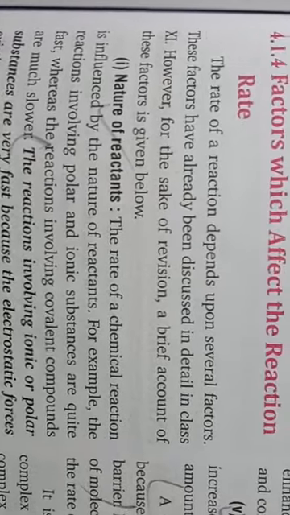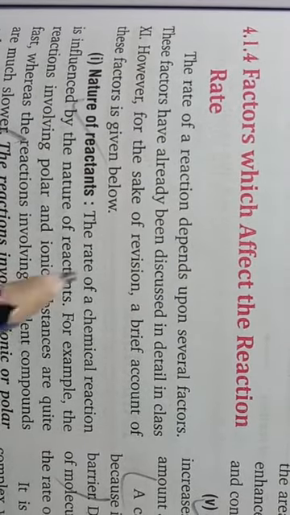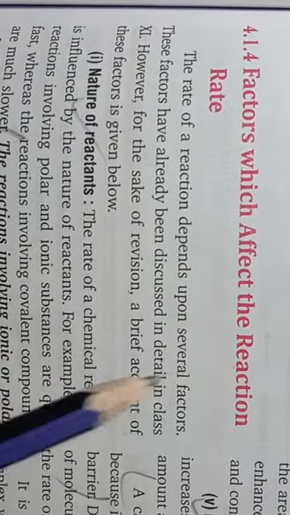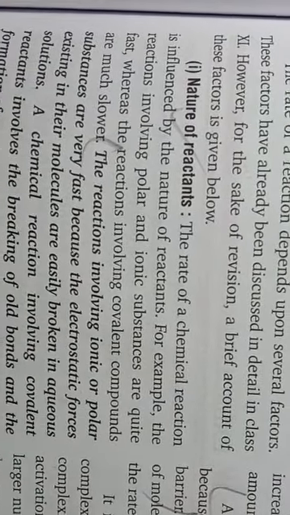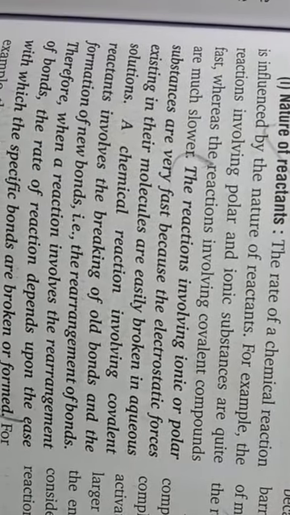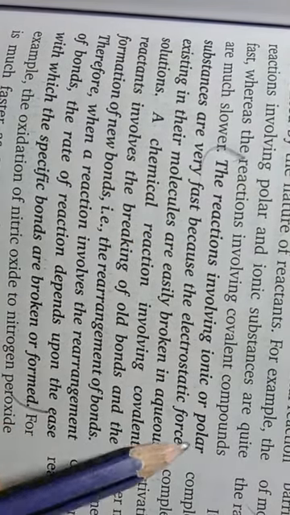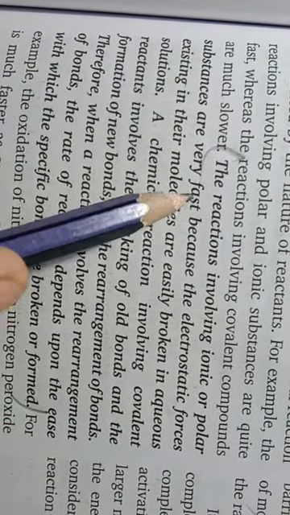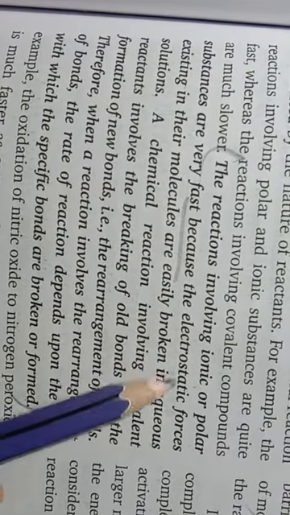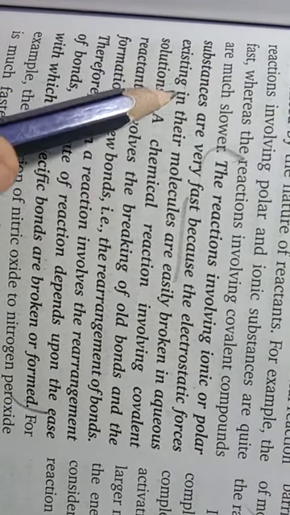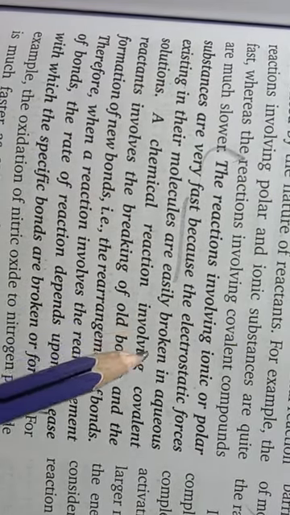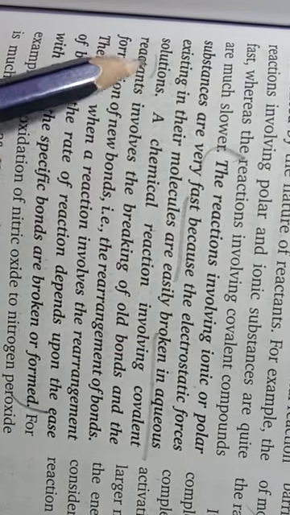Then the next heading is factors which affect the reaction rate, and first is nature of the reactant. Reactions involving ionic or polar substances are very fast because the electrostatic forces existing in their molecules are easily broken in aqueous solution.